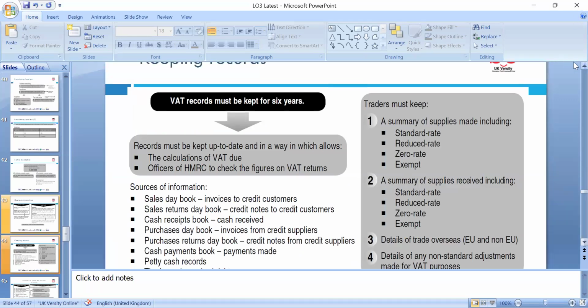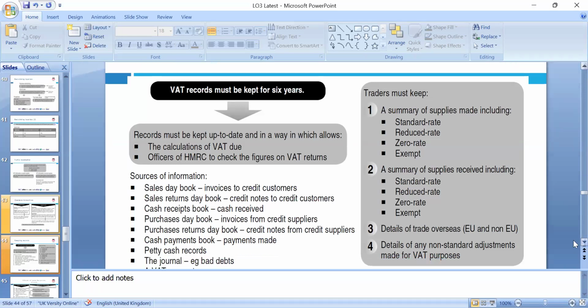The VAT registers must be kept 6 years. Yes: sales day book, sales return book, cash receipts, purchase return, cash payments, and petty cash. So standard rate, reduced rate, exempt. So we have to apportion accordingly, and the VAT needs to be paid accordingly.